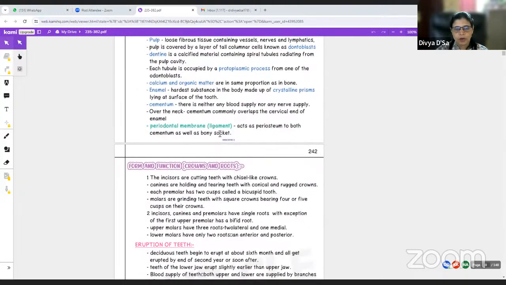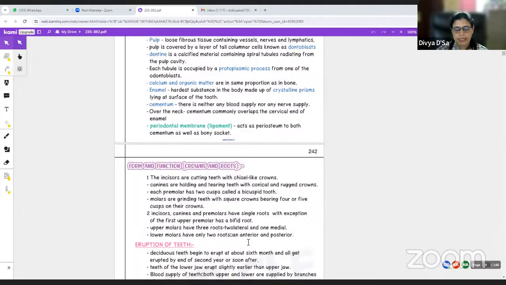Okay, so the form and function. The incisors are like the cutting teeth. Okay, so they are chisel-like crowns. The canines are holding and tearing teeth with conical and rugged crowns. Each premolar has 2 cusps, called the bicuspid tooth. Molars are grinding teeth with square crowns bearing 4 or 5 cusps on their crowns.